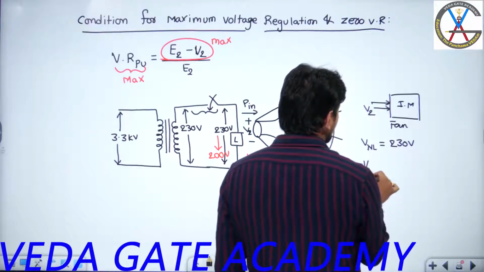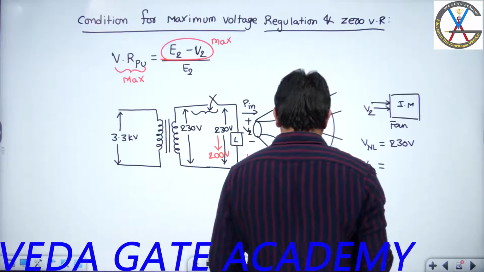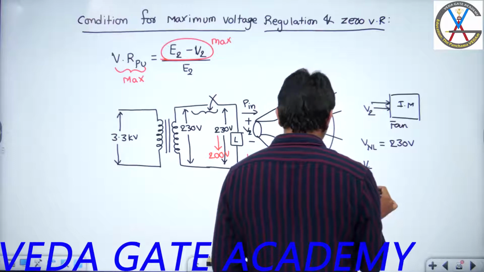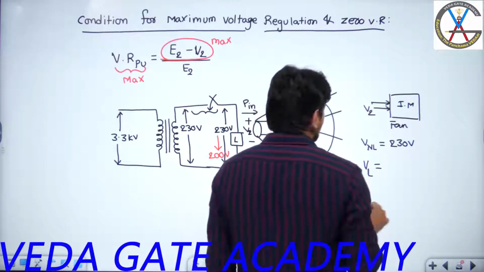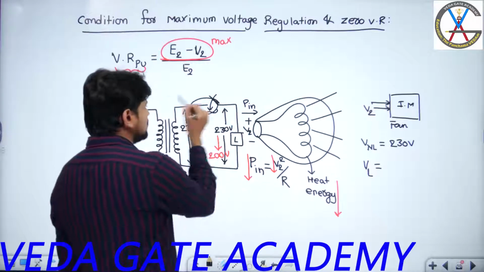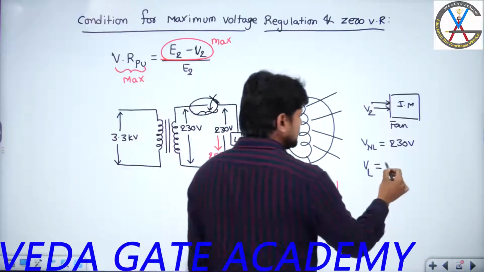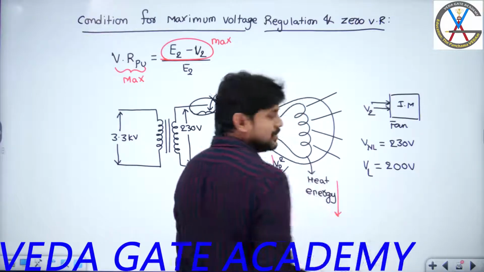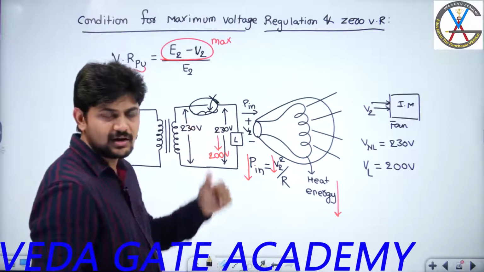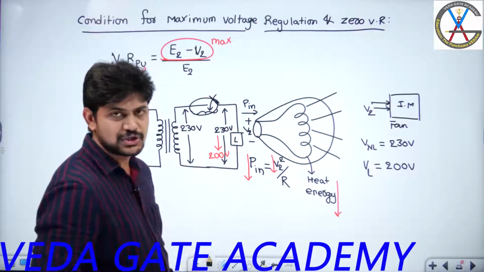But the moment I connect the fan under loaded condition to the distribution transformer, then because of the voltage drop across the leakage impedance, the voltage may be reduced to either 200 volts or 220 volts or whatever it may be, based on the impedance drop across the secondary leakage impedance of the distribution transformer.